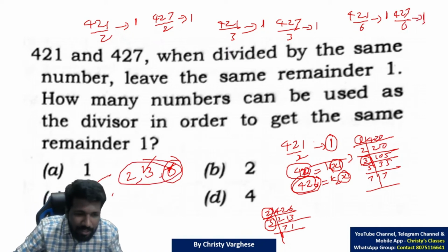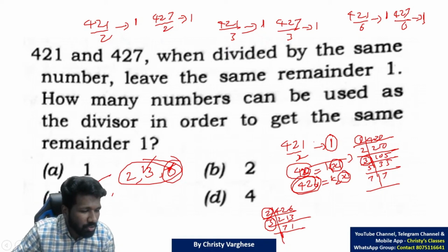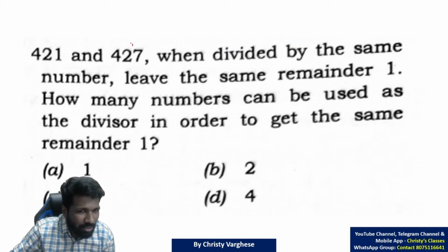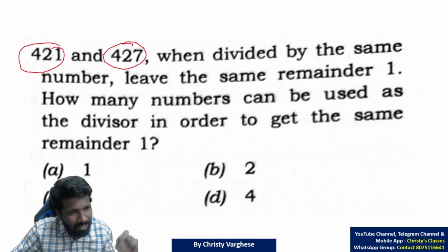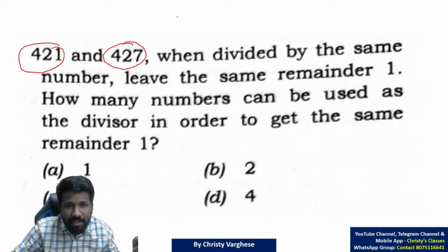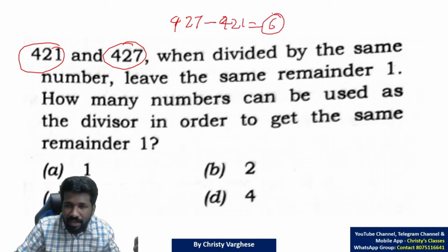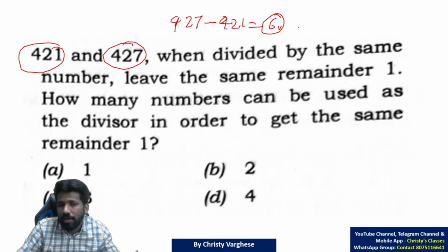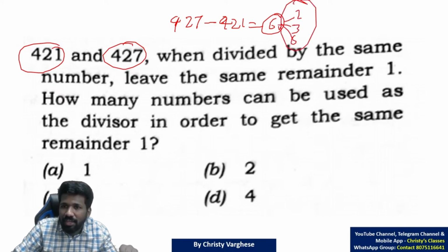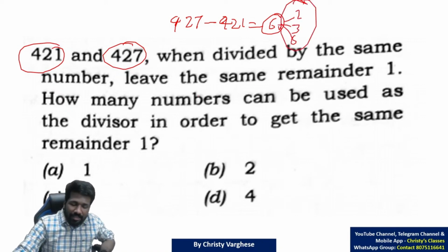All of you understood? There is a shortcut method for this question. The shortcut method is like this. But as I told, that shortcut method's theory is a little complicated to explain. Basically, this is the idea. 427 minus 421 is 6 now. Now this 6's factors will be the number of divisors. 6's factors are 2, 3 and 6. So 3 numbers. So 3 is the answer. That is the shortcut.